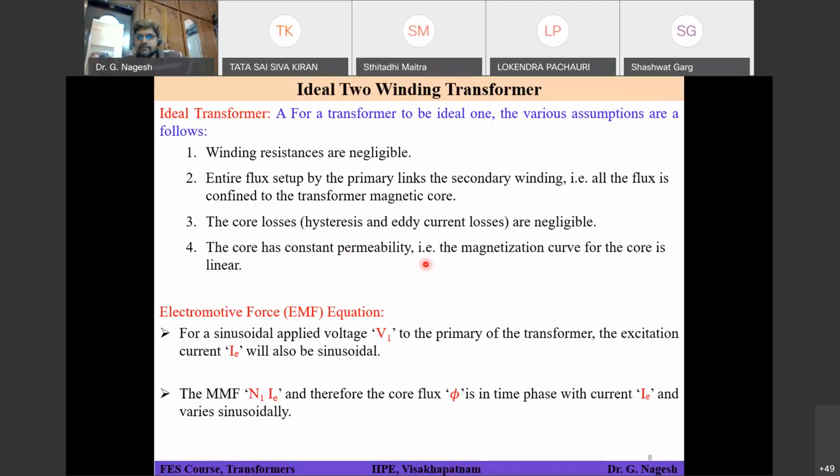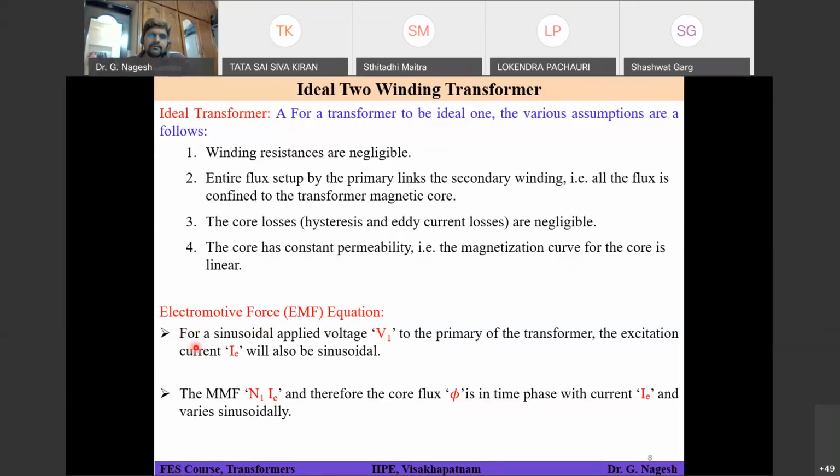That means constant permeability. So these are the four assumptions we are making to study how a transformer works. We will keep these assumptions in mind. Next is the EMF, electromotive force, equation. We have told that an EMF E1 will be induced in the primary and EMF E2 will be induced in the secondary. I have already discussed that in the last slide. So what will be the expression for that EMF? That we will see now.